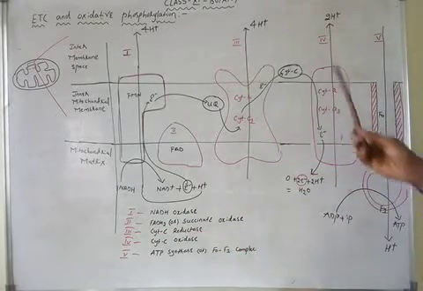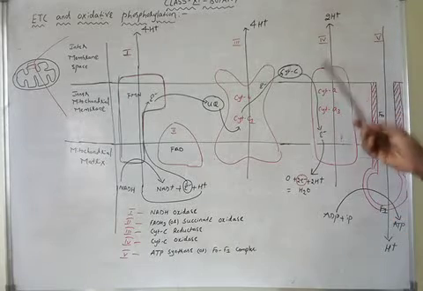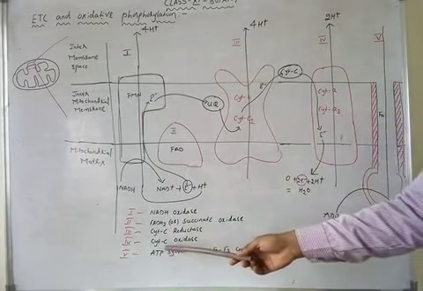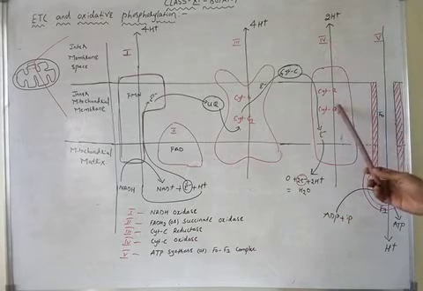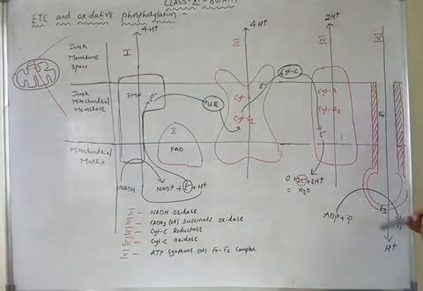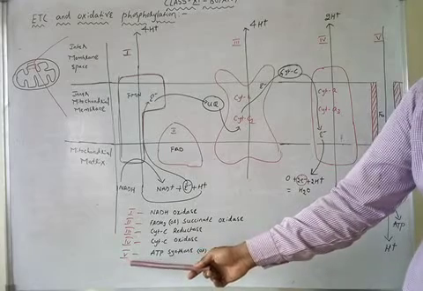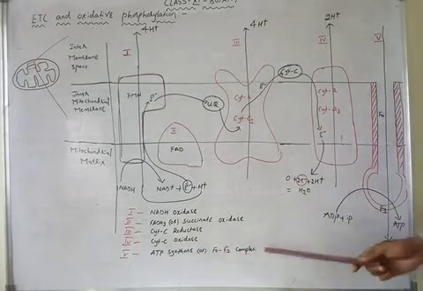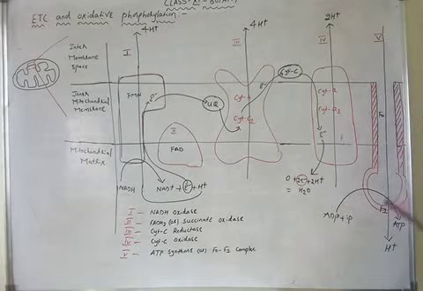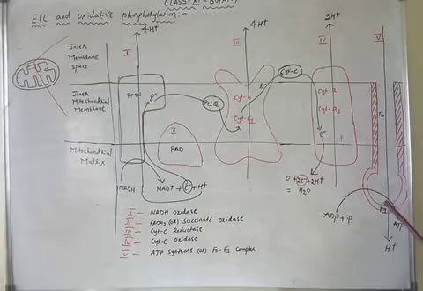Next, the name of protein complex 4 is cytochrome C oxidase. Finally, the name of protein complex 5 is ATP synthase, or the F0F1 complex.